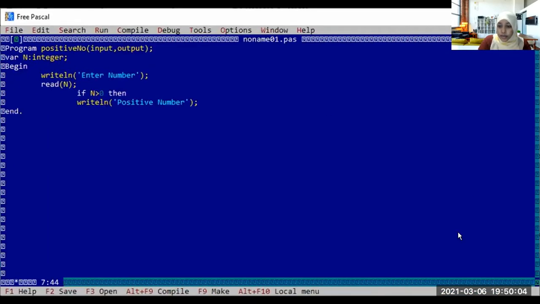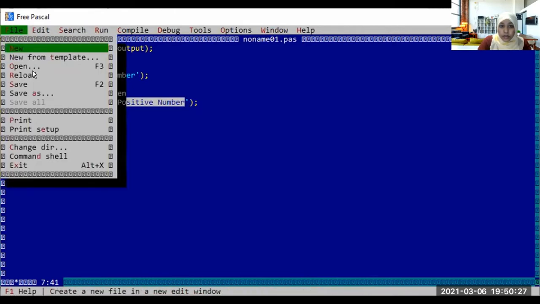So this is our program. This green color, like light blue color, these are the words which are going to appear in your program. Now we will save this program.